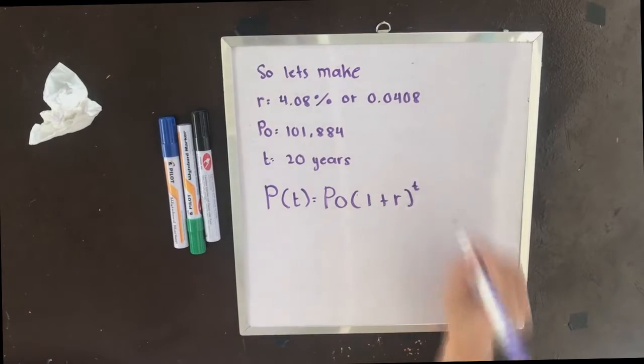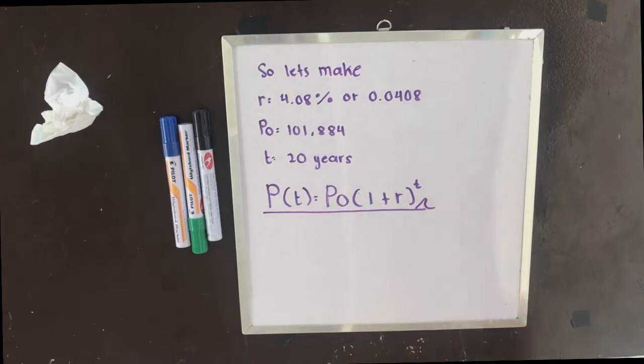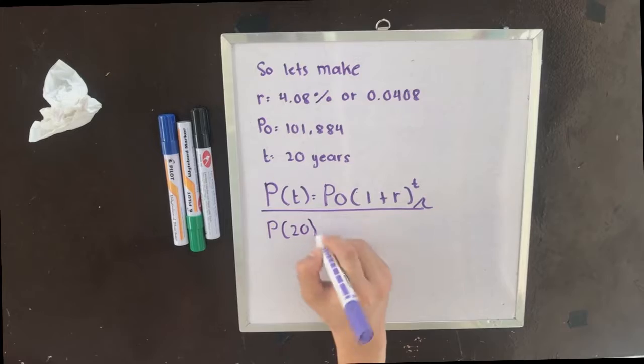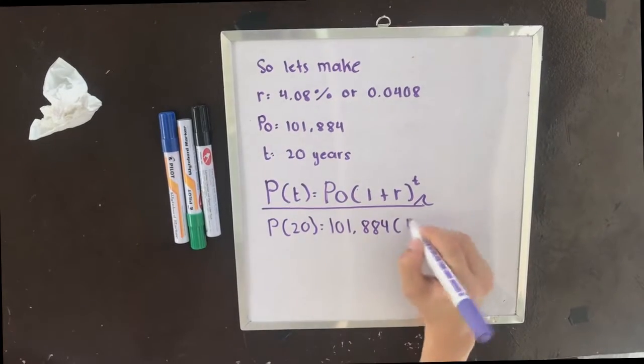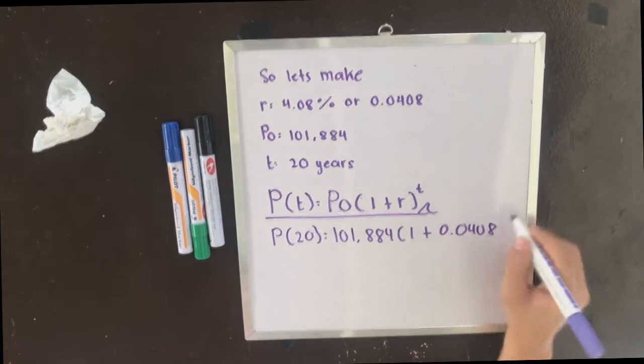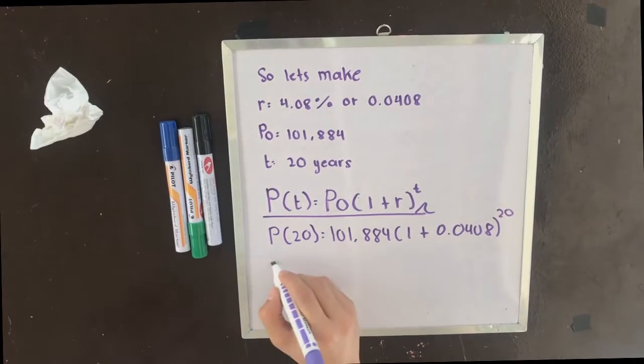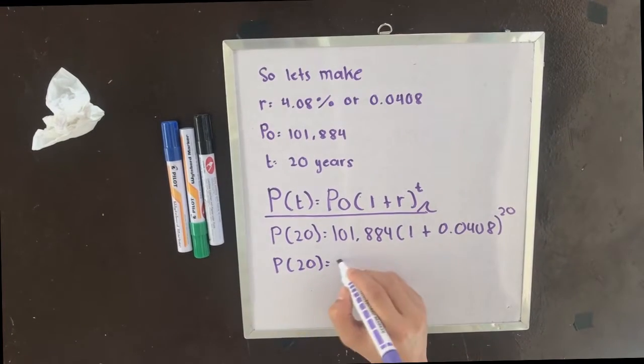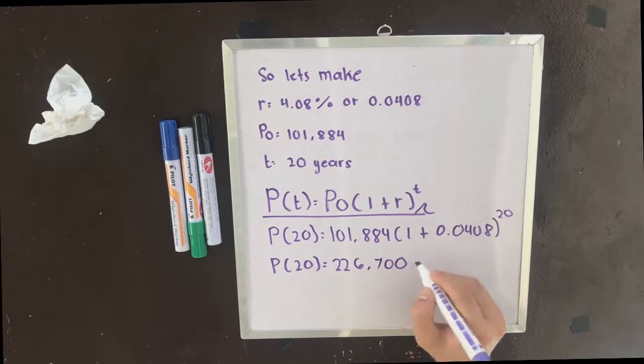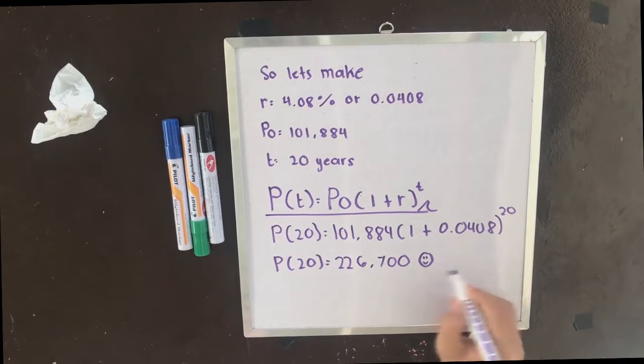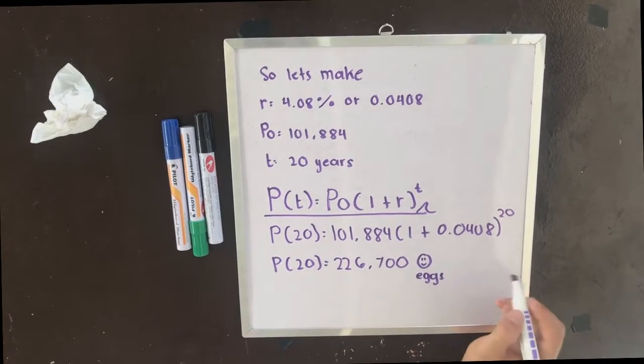Now that we have our givens, let's write down our formula. Now that we have our formula, we simply have to substitute our givens into the formula. Then once you do that, just simply multiply. Then boom, you get your answer, which is approximately 226,700.